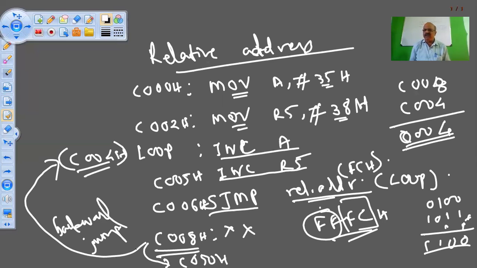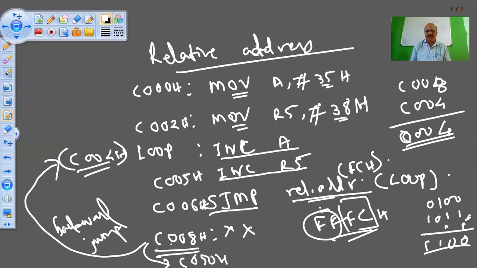So whenever there is a backward jump, you have to find the 2's complement of that difference of the addresses. Whenever there is a forward jump, then don't find the 2's complement. Just get the difference of the two addresses, and that is your relative address.